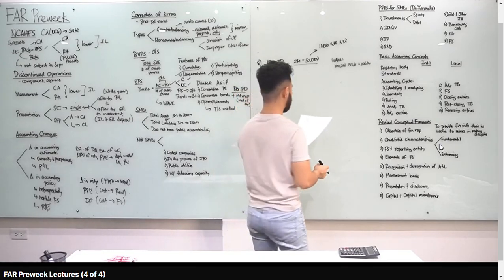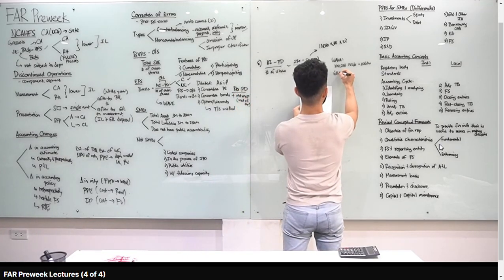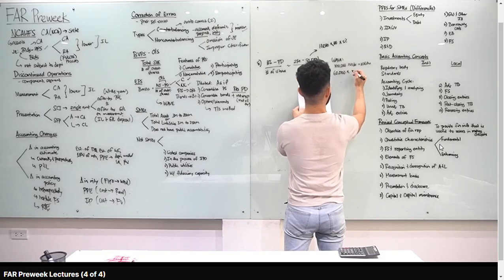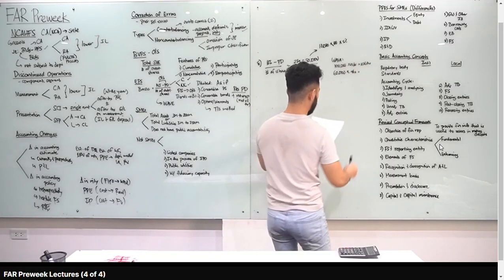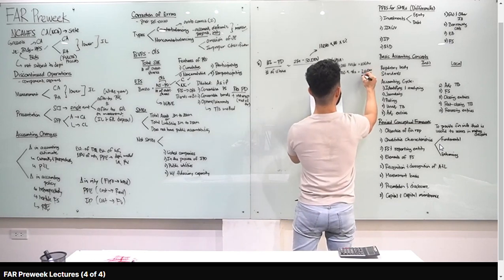Ilan ba yung preference shares? 10,000 times 6, 60,000. Kailan kinonvert? September, October, November, December, times 4 over 12. 60,000 times 4 over 12, you get 20,000. So, ibig sabihin class, weighted average natin, 120,000.